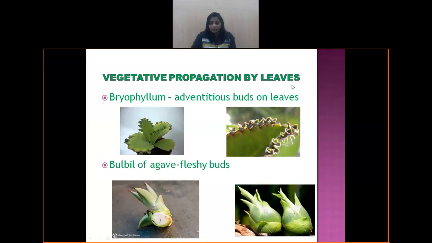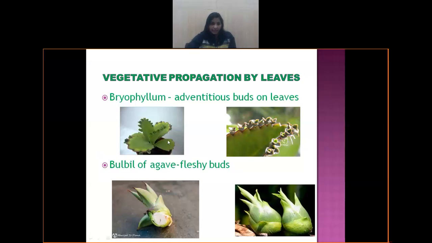When the leaf is involved in vegetative propagation, how is the leaf involved over here? There's a picture of a plant called bryophyllum. This is a bryophyllum, and what is noticed over here is that on the edges of the bryophyllum there are buds. These are all the buds along with the adventitious roots. When the roots grow away from the original position, we call them adventitious roots.